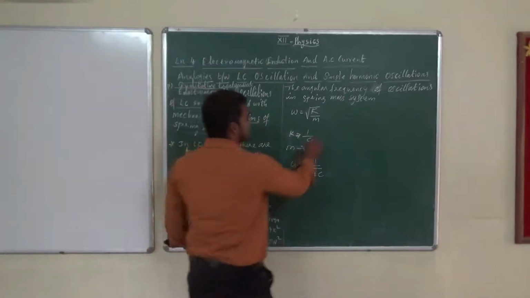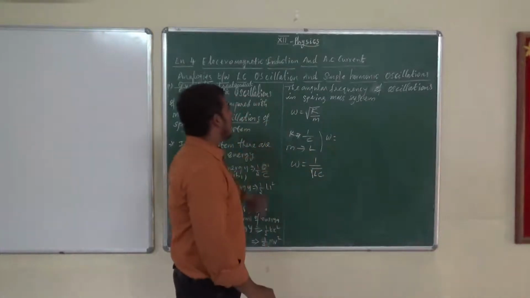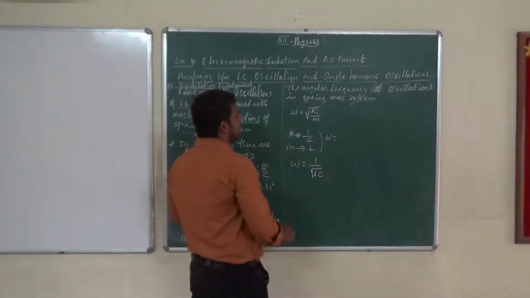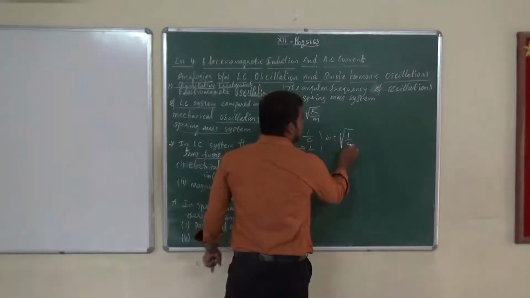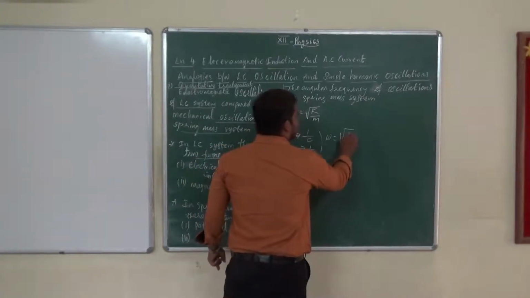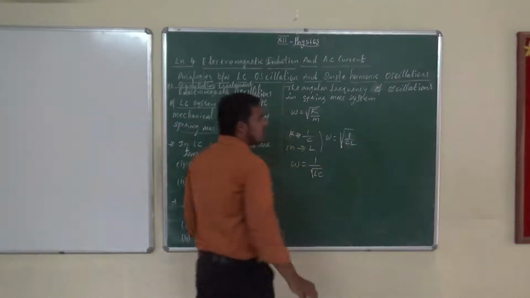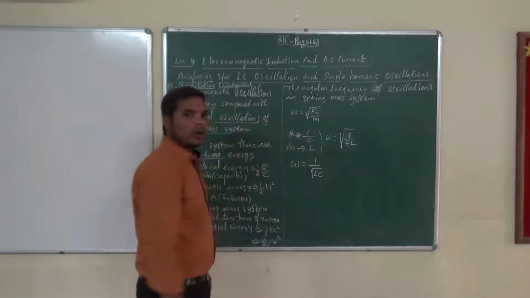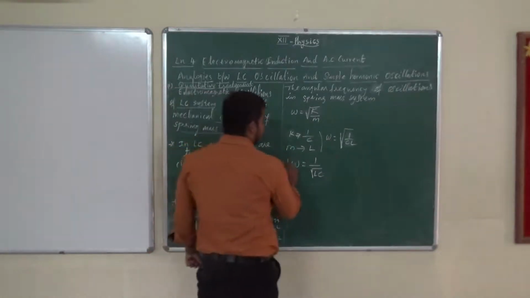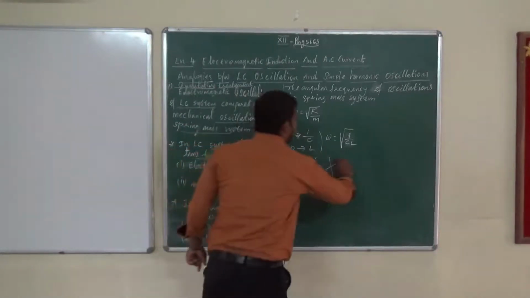See, I substitute in omega. What is the K value? K value is nothing but 1 by C, already the root is there. Then the M value is L. So I want to write omega equal to 1 by root of L into C. This is the angular frequency. We have to prove the angular frequency.